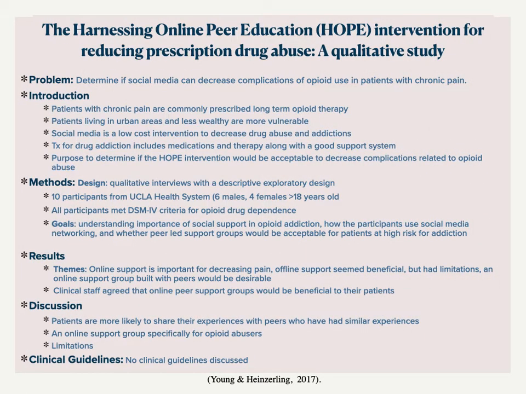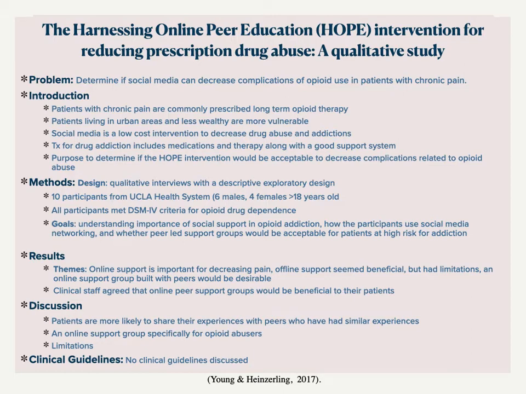The article I chose is called "The Harnessing Online Peer Education HOPE Intervention for Reducing Prescription Drug Abuse, a Qualitative Study." The problem identified in this study is to determine if social media can decrease complications of opioid use in patients with chronic pain. It is important to note that patients with chronic pain are commonly prescribed long-term opioid therapy. Patients living in urban areas and having a lower socioeconomic status increases the risk of becoming addicted to opioids. The HOPE intervention is one way to try to decrease opioid abuse and addiction because it is cost-effective.